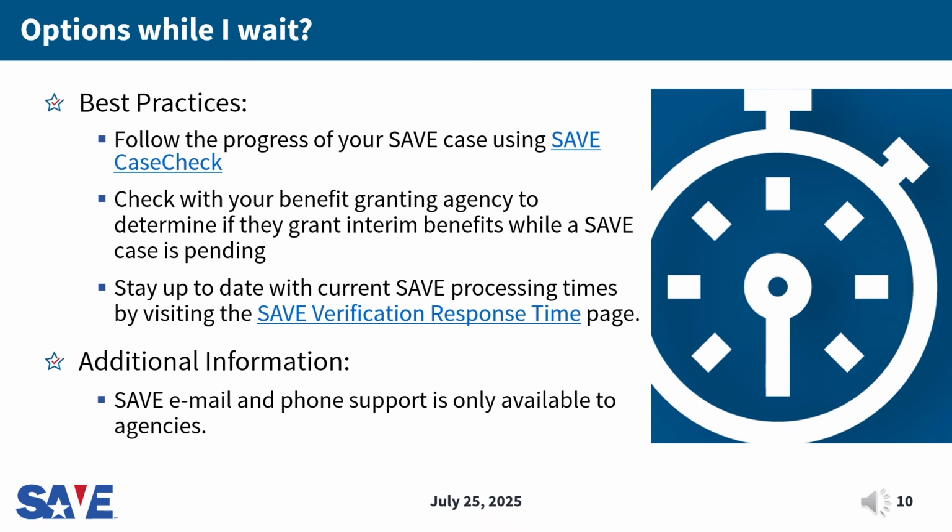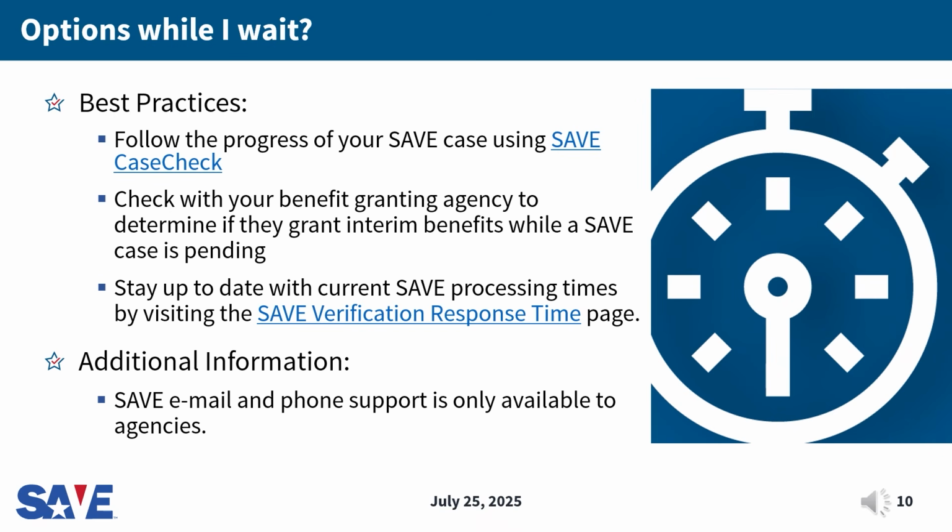If your case requires additional verification, here are some best practices that provide you options while you wait. First, you can track the progress of your SAVE case using SAVE CaseCheck. I will discuss this in more detail shortly and will explain how to find your case, what the different results mean, and how you will know when to return to your agency for additional information. Next, we suggest that you work with your agency to see if they have any internal policies that may allow them to grant you interim benefits while your SAVE case is pending.